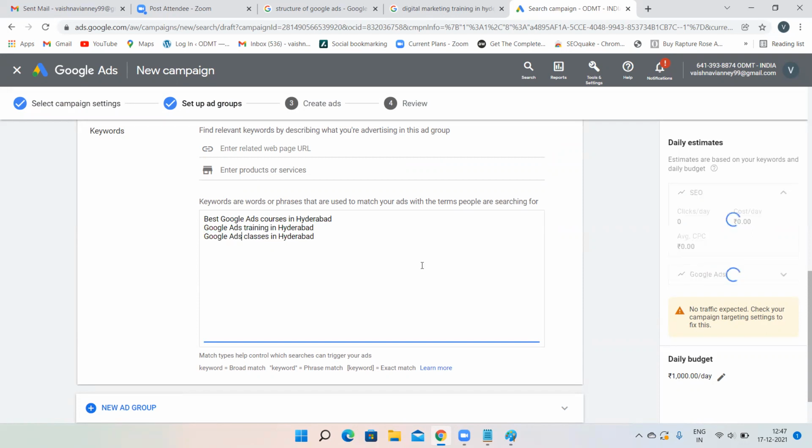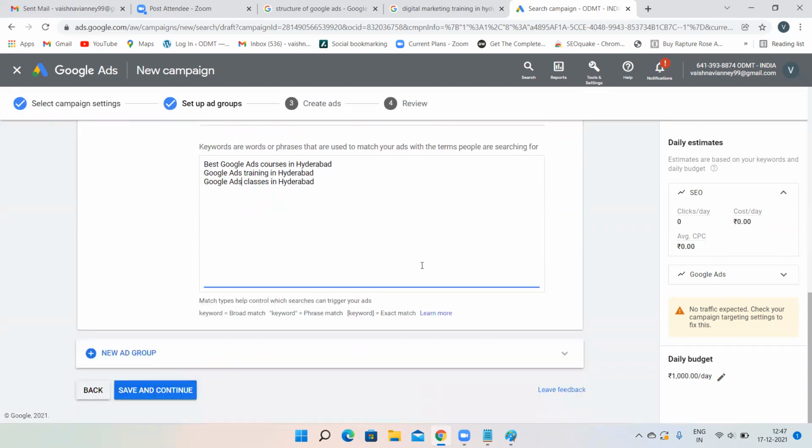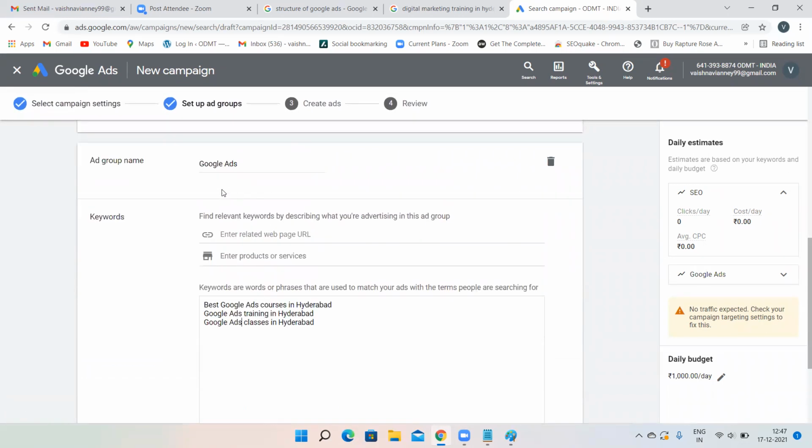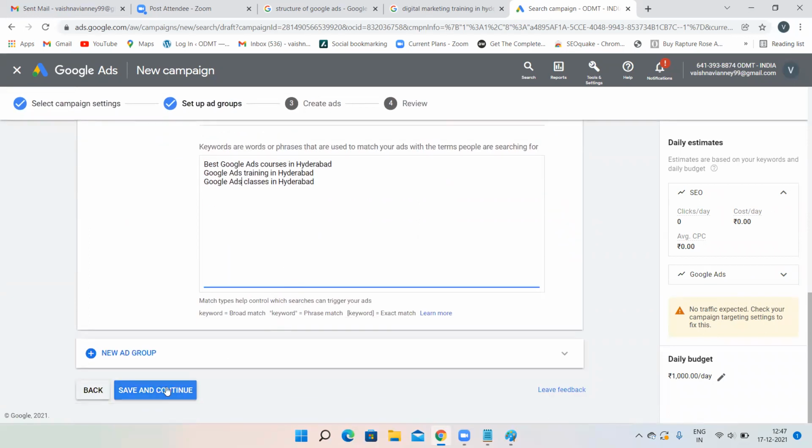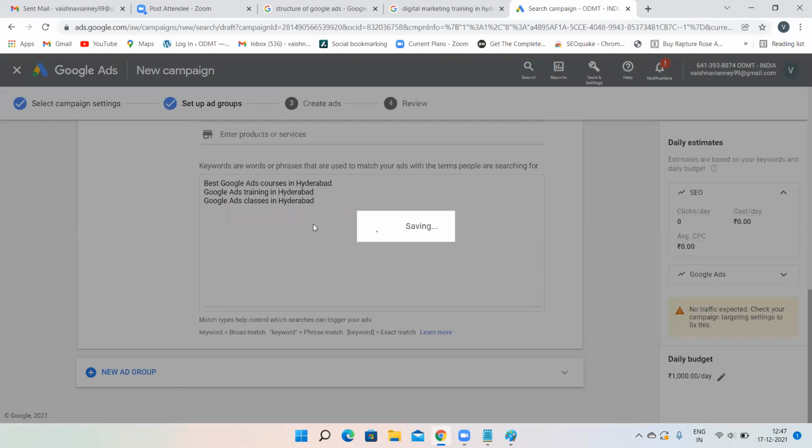As of now, we are only creating a basic search campaign. So now, if you want to create for social media, again, you have to click on the plus symbol over here. I'm not creating for social media. If you want to create, again click on plus. Again, ad group 3 will be there over here. Just give some name, social media, enter the keywords. Click on save and continue.